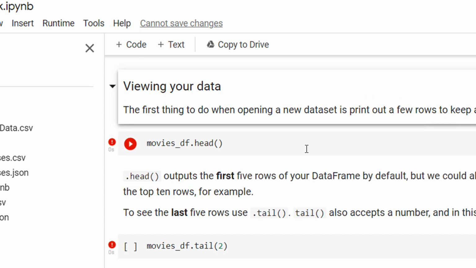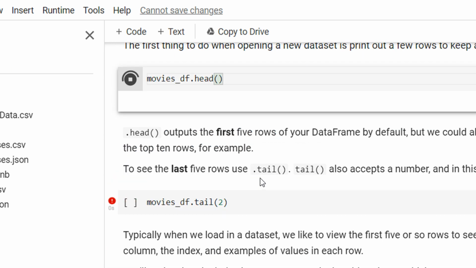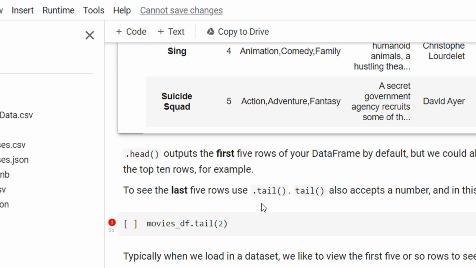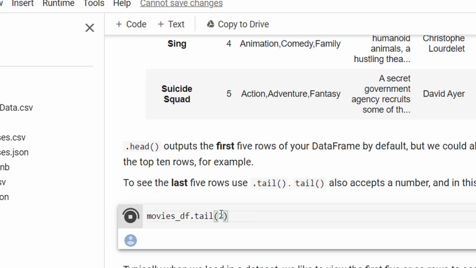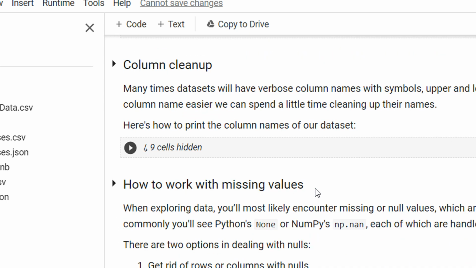So moving on, we had seen the head function. You remember the head function? It gives the first 5 lines. Tail gives the last n lines. If no number is given, by default 5 lines will be seen, right?